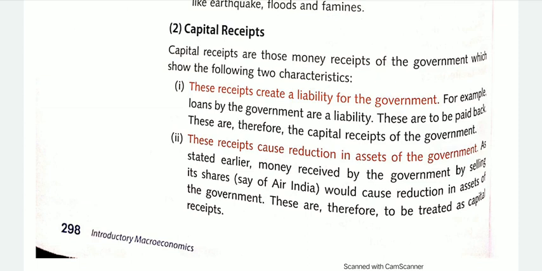So government can sell the shares of the shareholding of the PSUs, like public sector undertakings. For example, if government sells shares of Air India, it will cause a reduction in the assets of the government. Obviously, if the government sells the shares, the government asset is reduced, and the amount received by the government on such sale of the share is called capital receipt. So I hope the meaning is clear.